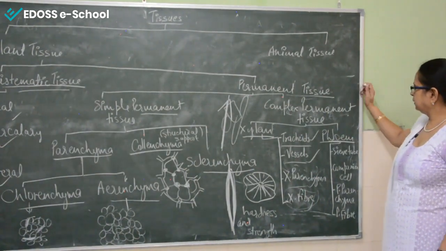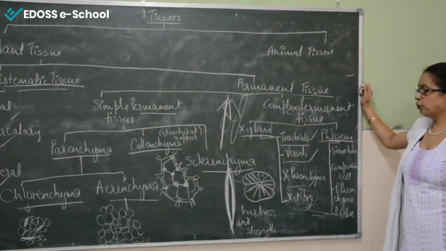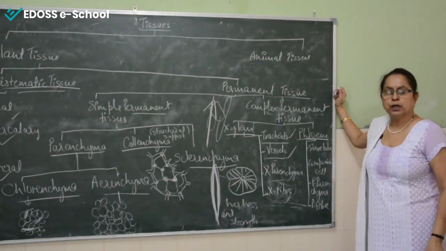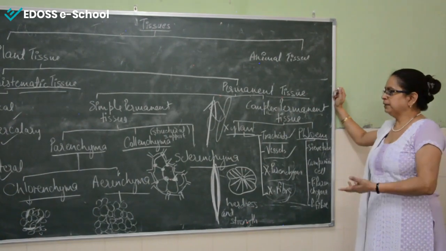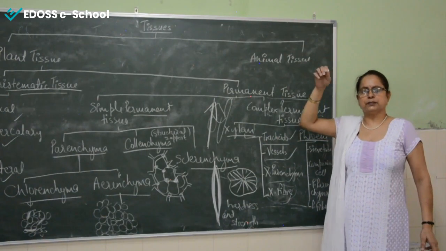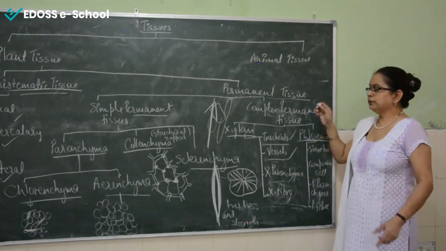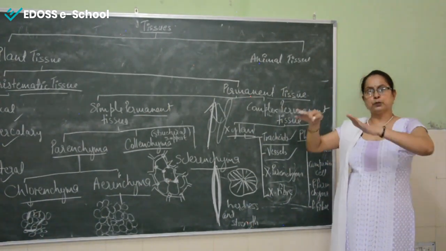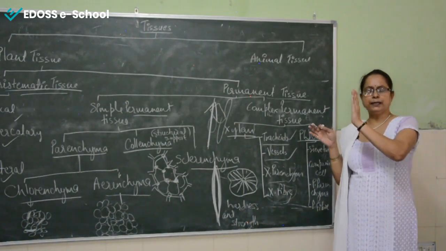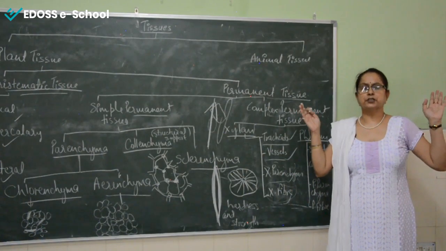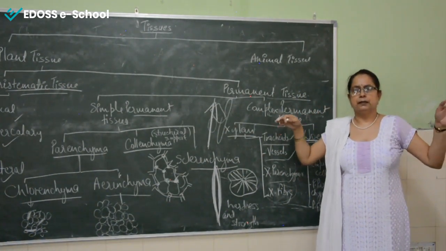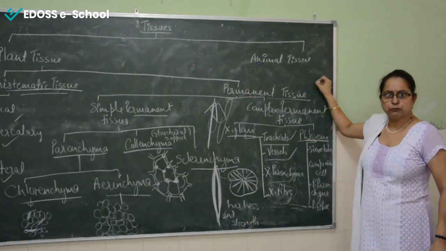Phloem performs a very important function. They are responsible for the transportation of food. Now where is the food formed? By the process of photosynthesis, food is formed in the leaves in the form of glucose. Now that food has to be transported to each and every part of the plant. So it is not in one direction, it may be in more than one direction, maybe upward, maybe downward, maybe towards the left, maybe towards the right. So it is multi-directional.